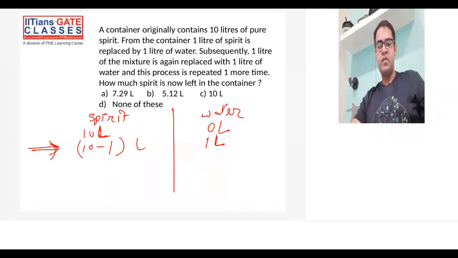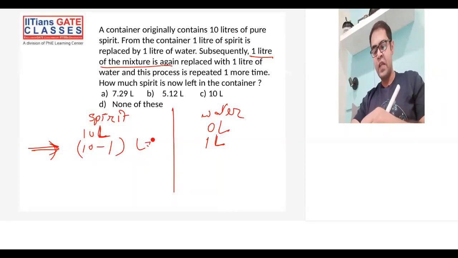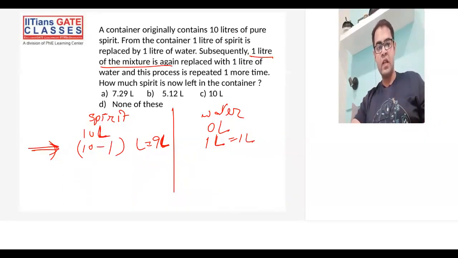Now see, next time when you replace, they are saying 1 liter of mixture is again replaced. I have 9 liters of spirit and 1 liter of water. Out of those 10 liters, I will not take 1 liter of spirit, I have to take 1 liter of mixture.